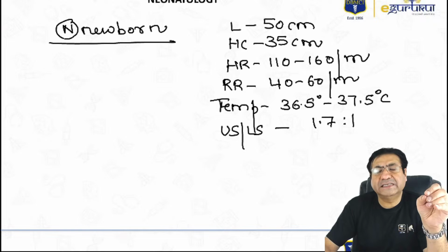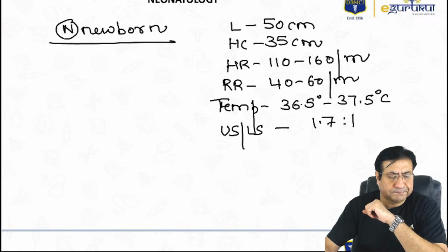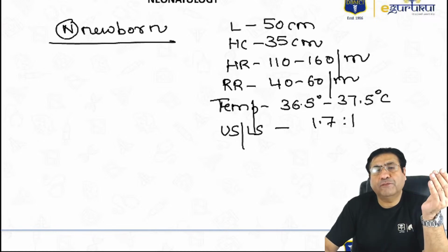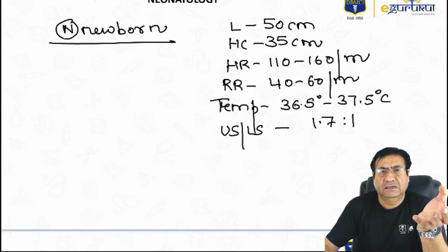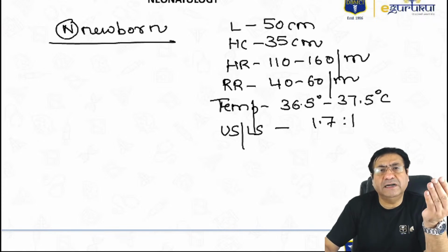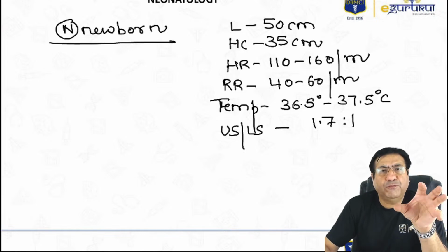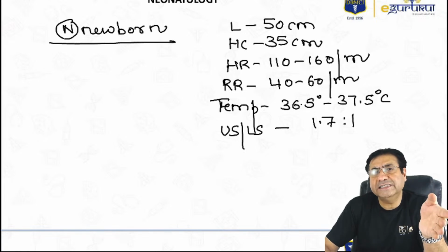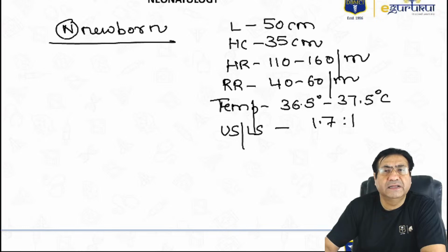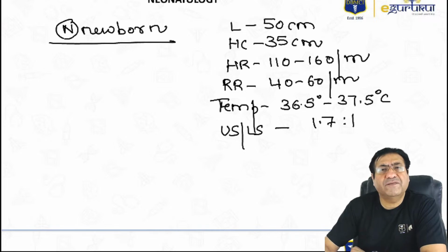A normal newborn has a temperature of 36.5 to 37.5 degrees centigrade. So whenever the temperature of a newborn is less than 36.5, we call it hypothermia, a cold child. And whenever the temperature becomes more than 37.5, we call it hyperthermia. So if you are asked what is the normal temperature for a newborn, it is 36.5 to 37.5 degrees centigrade. Below 36.5 is hypothermia, above 37.5 is hyperthermia.